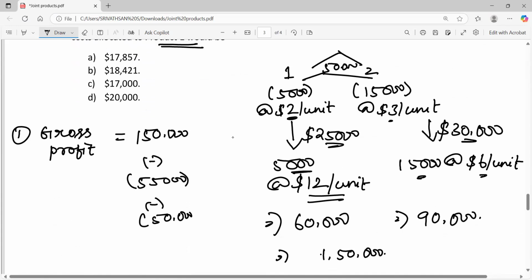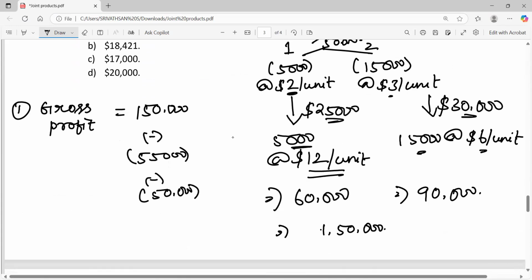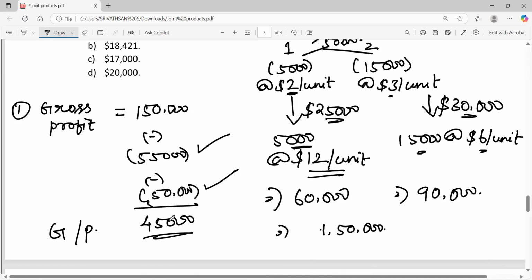So from sales, when we subtract the total separable cost and the joint cost, we get a gross profit of 1,50,000 minus 55,000 minus 50,000, which is 45,000. So this 45,000 is the total gross profit earned by the company from both product 1 as well as product 2.